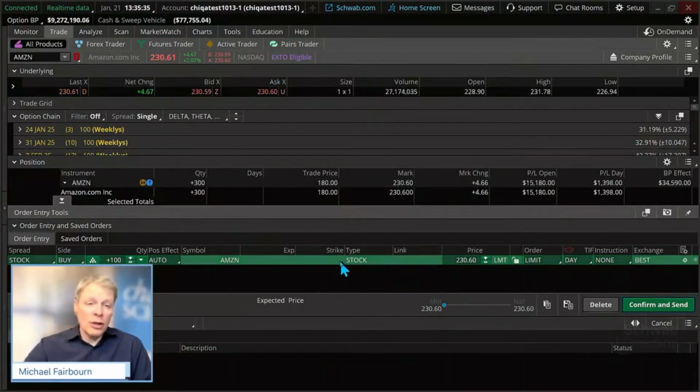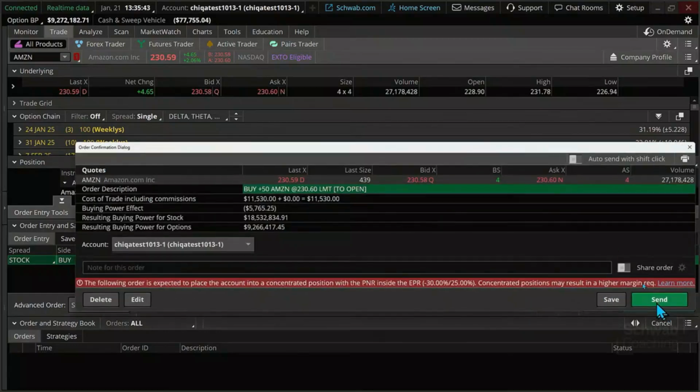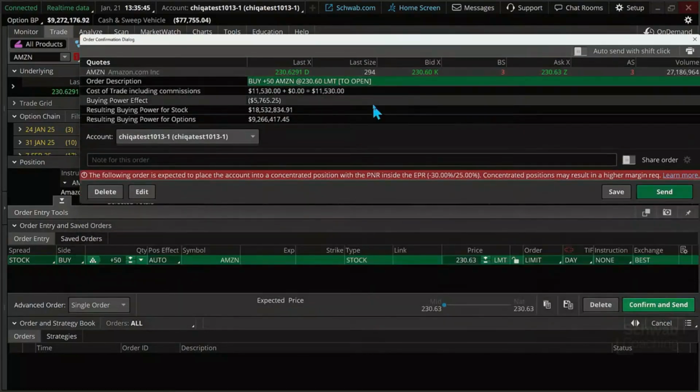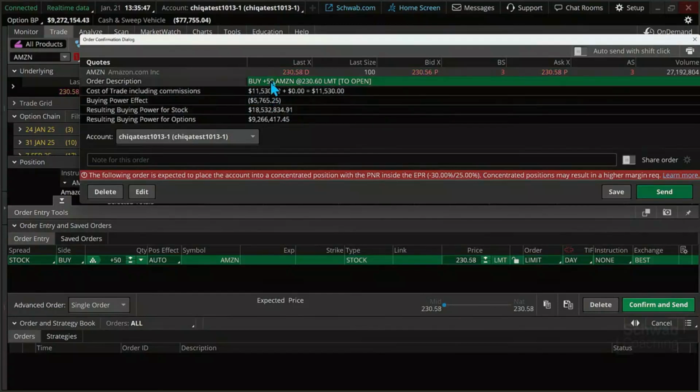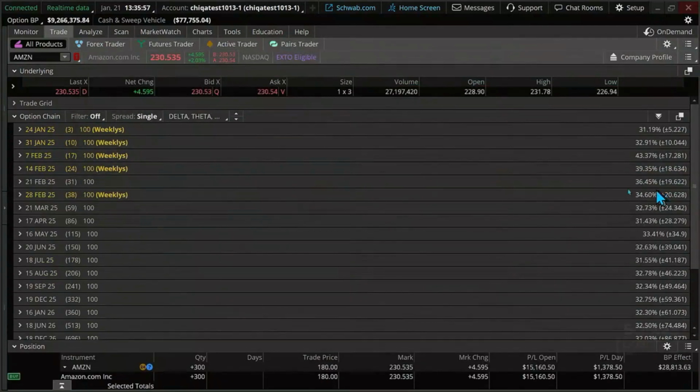Now, by the way, this could be totally adjusted to whatever we'd be looking at. There's 100. I'm going to change this to 50 right now, and I'll tab on over so you can see that. We'll do confirm and send. Obviously, you'd want to be mindful of it. It's only 50 shares relative to the 100, cutting it in half. There's your buying power effect and the cost of the trade. Now, it's expensive, so some traders might use less than that. There's our fill right there.